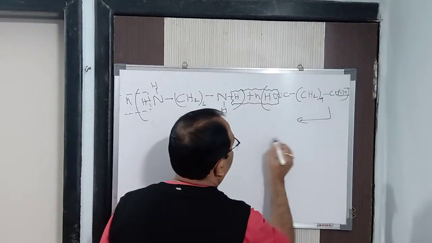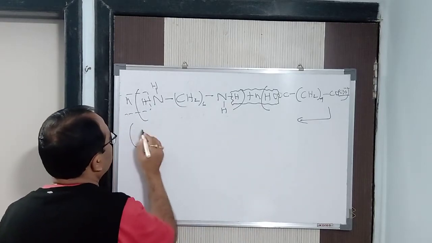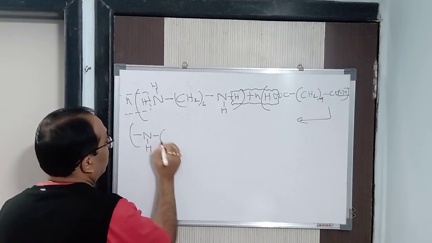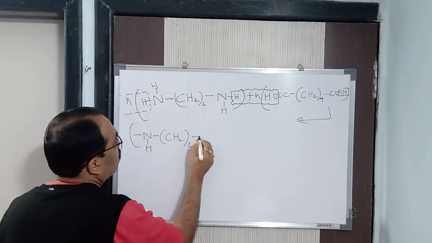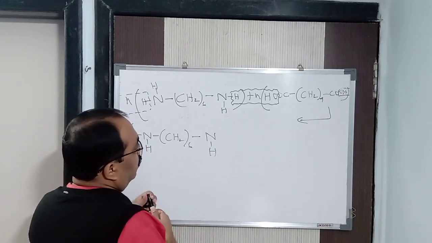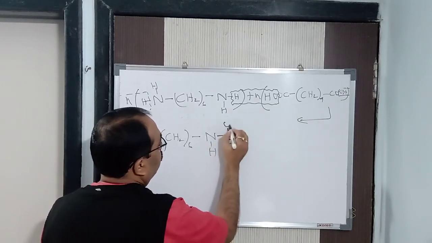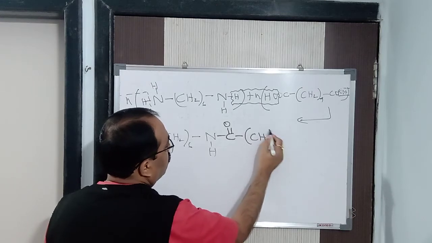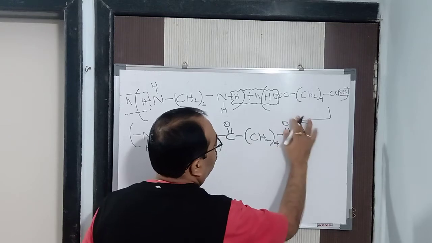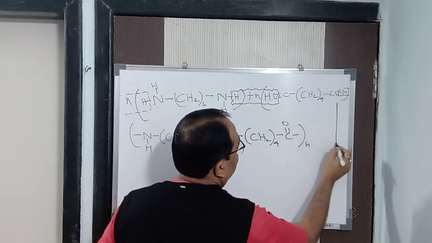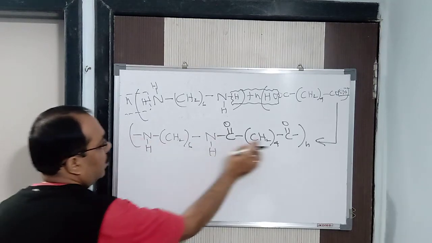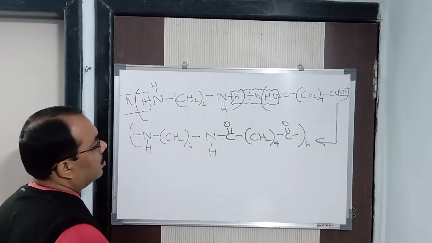It is undergoing polymerization. So what will be the product? Very easy to write. What is remaining? That is the product. So that is NH, then CH2 whole 6, then NH, then C double bond O, then CH2 whole 4, then C double bond O, whole n. Alright, whole n. So in this way you can see here I have left a bond and here also I have left a bond. Alright, so it forms what?